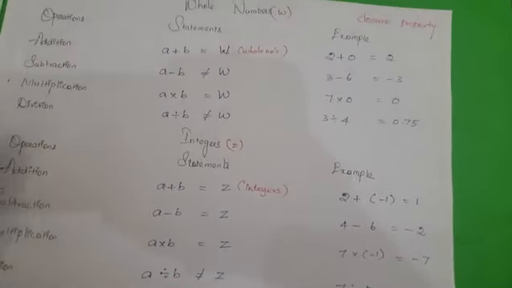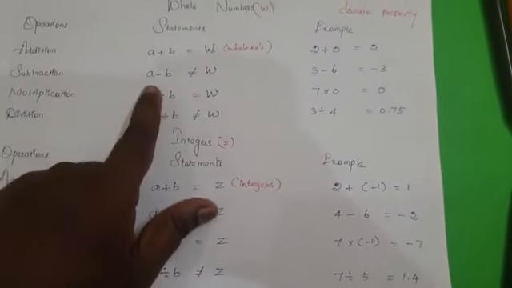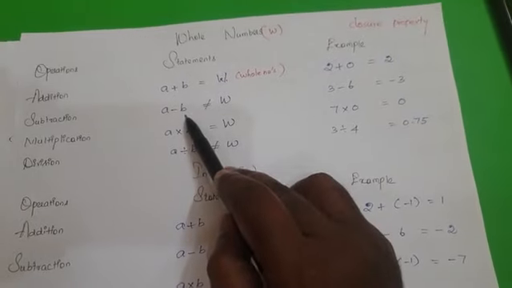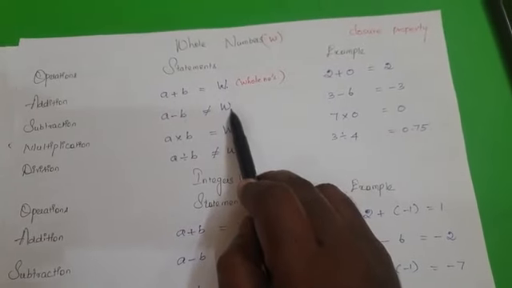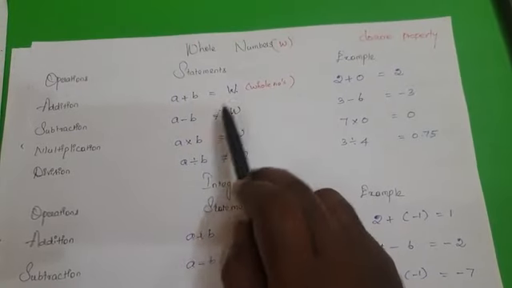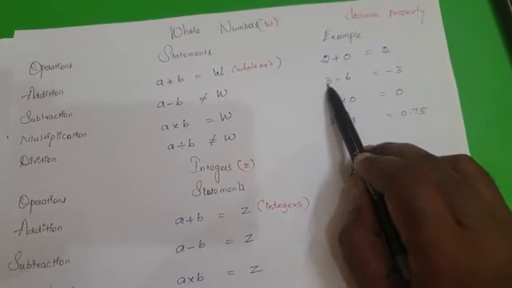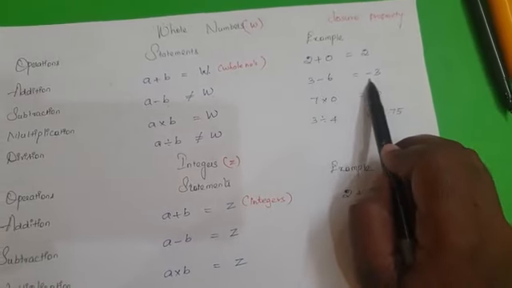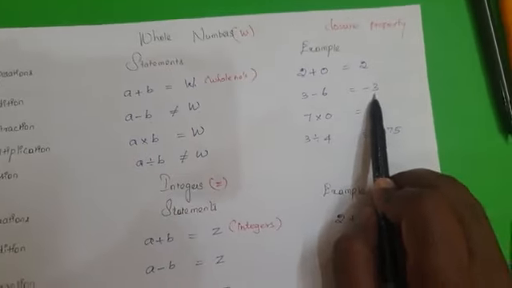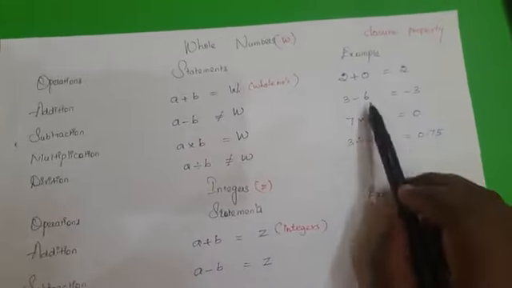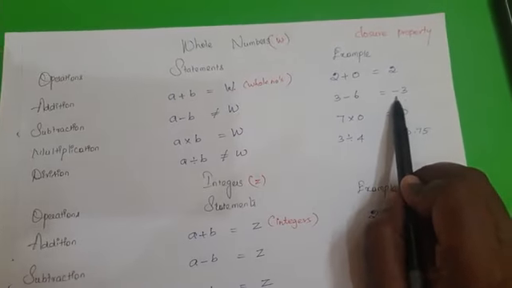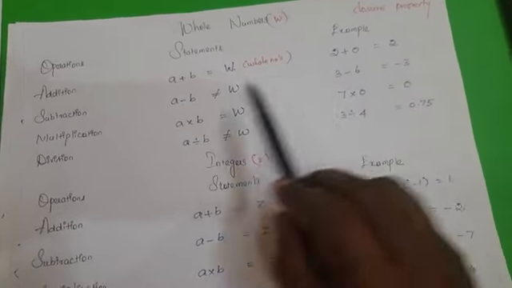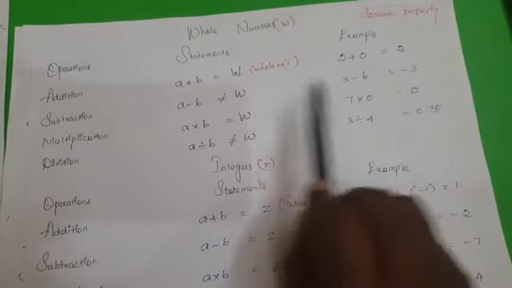The second one is subtraction. A minus B: if we subtract two whole numbers, we should get a whole number. If we are not getting a whole number, then the statement will be false. For example, 3 minus 6. If you subtract 6 from 3, you will get minus 3. But minus 3 is not a whole number. Minus 3 is an integer. For example, 6 minus 3 gives 3, but it will not hold in all cases because it's an identity. It should be satisfied in all cases. If one case fails, then definitely the property is not satisfied.